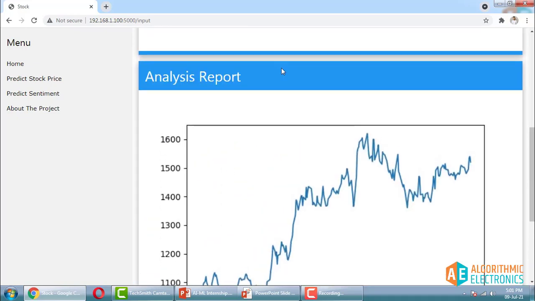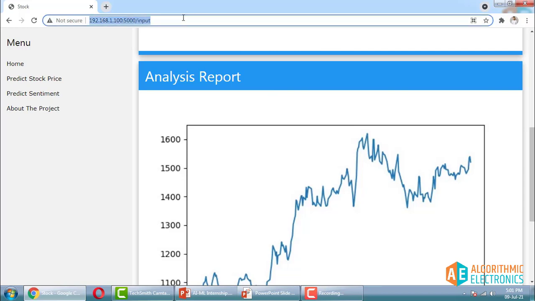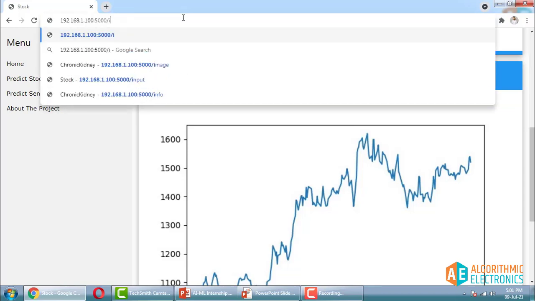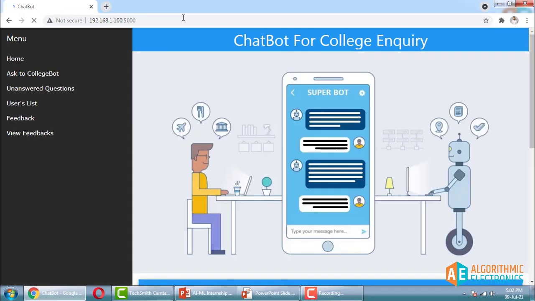Another project I would like to show you is actually based on NLP algorithms. This is a chatbot basically, and I will run that. This is a chatbot designed for college inquiry. You can ask some questions to that bot. Again I'm going to hit the same URL. So this is the chatbot for the college inquiry.